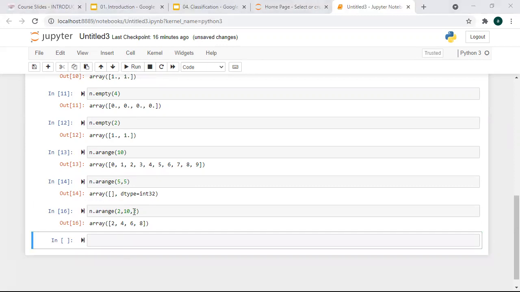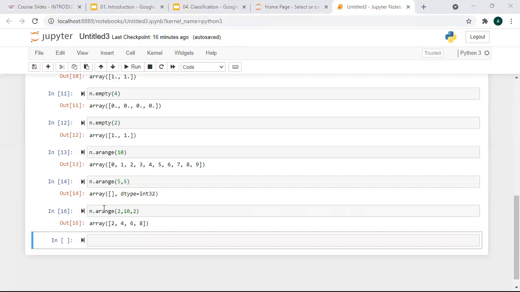So what is this function doing? This is one more variation of the range function, where my starting value will be 2, the end value will be 10, and I want a gap of 2. Okay, so first will be 2, then 4, then 6, then 8. Why are we not adding 10?